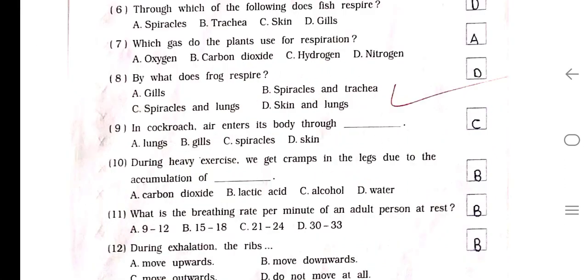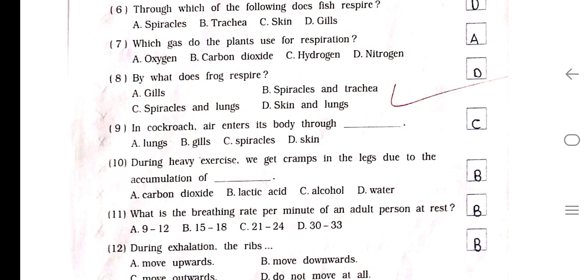Number 7. Which gas do the plants use for respiration? A. Oxygen. B. Carbon dioxide. C. Hydrogen. D. Nitrogen. So the answer is A. Oxygen. Number 8. By what does a frog respire? A. Gills. B. Spiracles and trachea. C. Spiracles and lungs. D. Skin and lungs. So our answer is D.